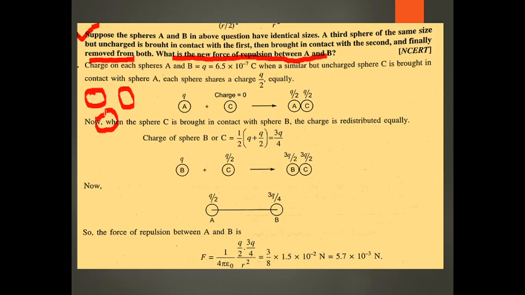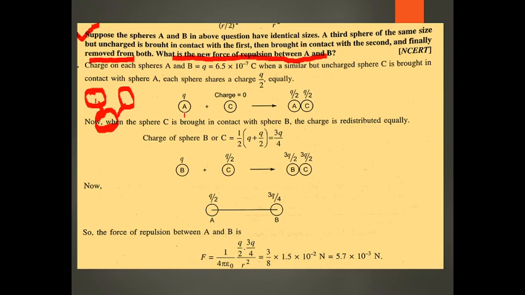First, C is uncharged. It just touches A, is then removed, and touches B. When identical bodies touch each other, one uncharged and A charged, there will be sharing of the charge with equal value. So Q, the charge on the first body, equals 6.5 into 10 raised to minus 7 coulomb. It will get half, equally shared.